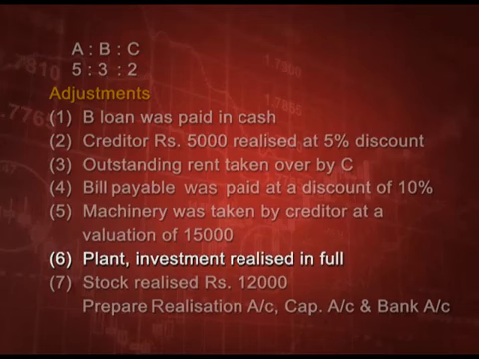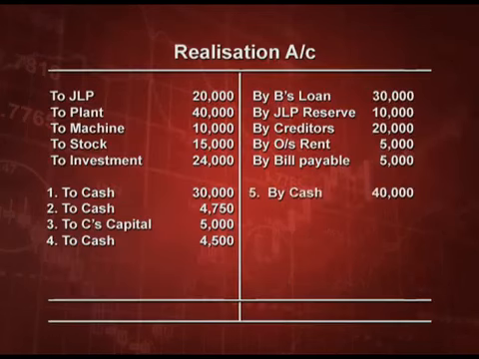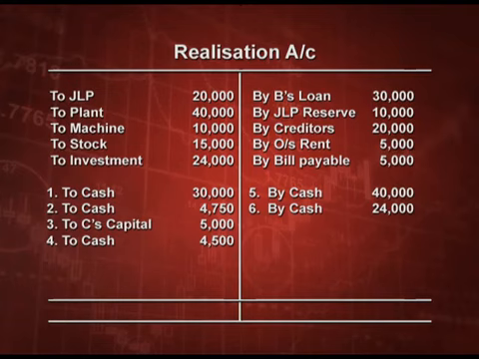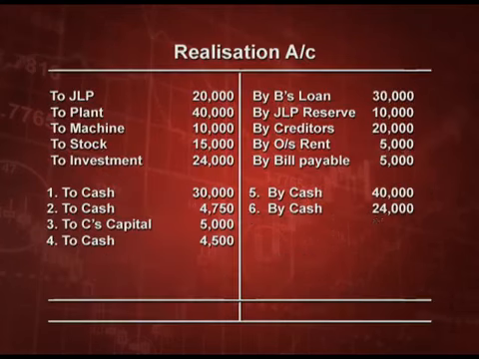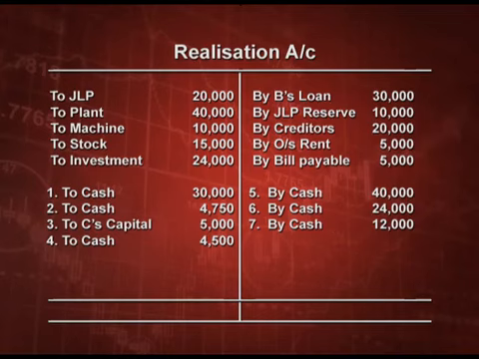Plant realized full value, plant and investment. So, this will come on the credit side by cash, plant 40,000 and by cash investment 24,000. So, this will also be added in the cash account debit side, because money is coming in. Next point was stock realized 12,000. So, by cash 12,000.